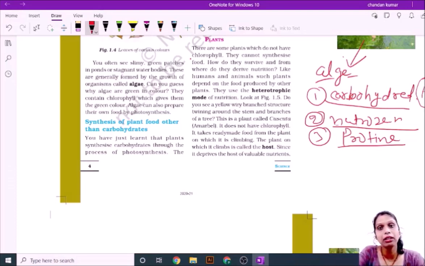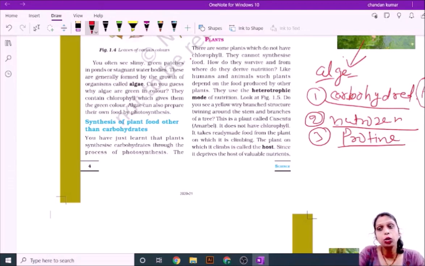You know very well that Amar bale means cuscuta. In other words, cuscuta has a thin stem, that's why it can't stand by itself. It climbs on a tree, and that tree is called the host tree, which gives nutrients to the plant. When cuscuta takes food through the host tree, this mode of nutrition is called heterotrophic.